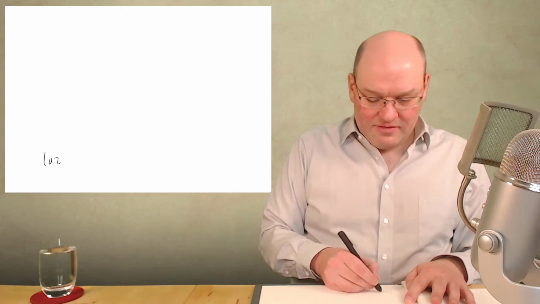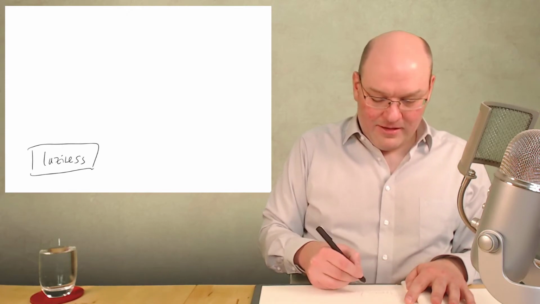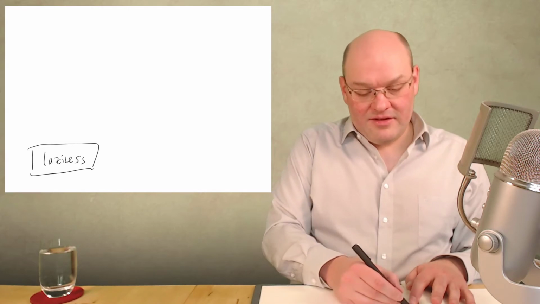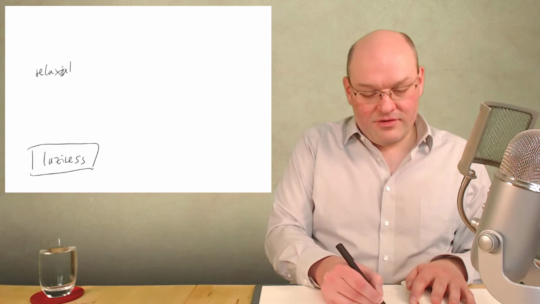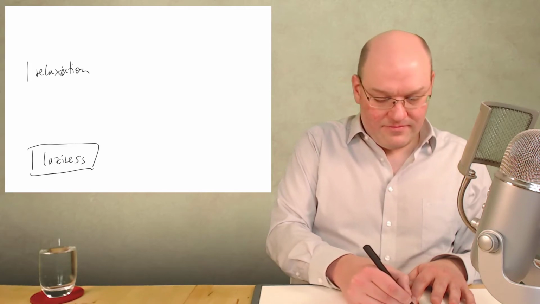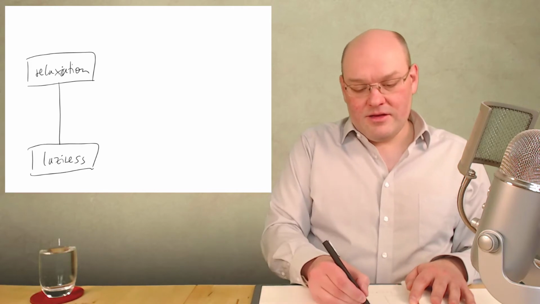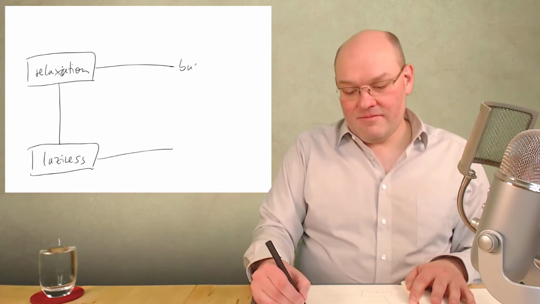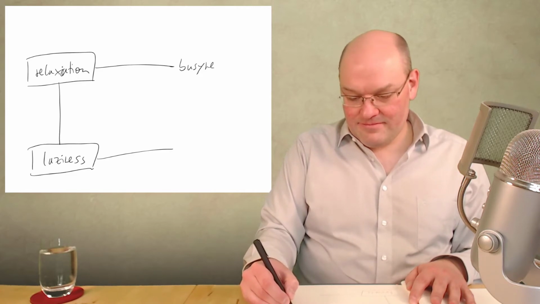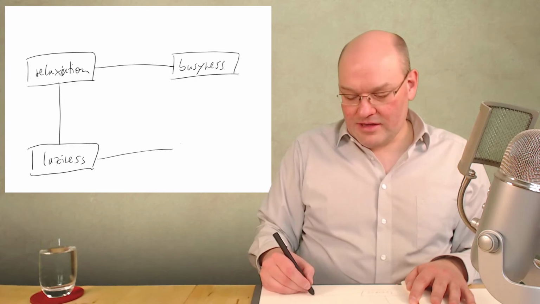Maybe let's start with laziness again. Maybe for you, laziness is the exaggeration of relaxation. And the opposites to those two would be busyness and a hectic rush.